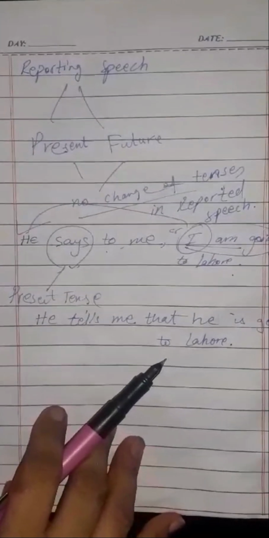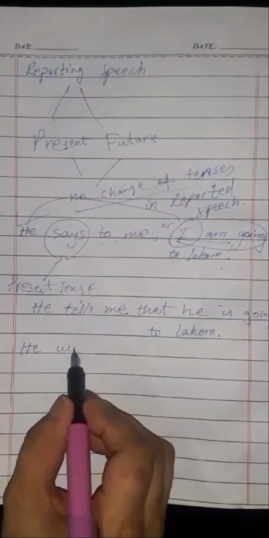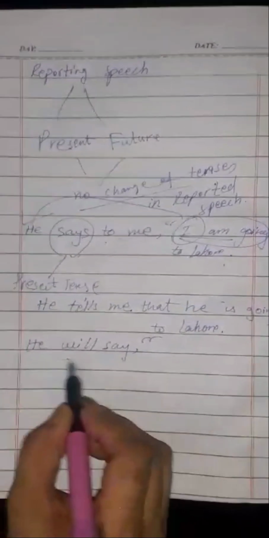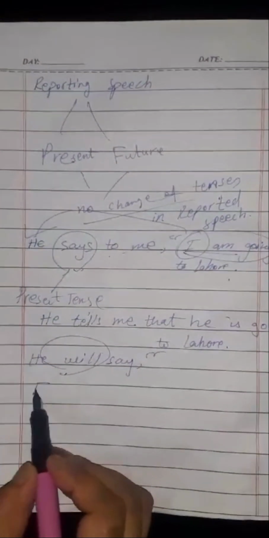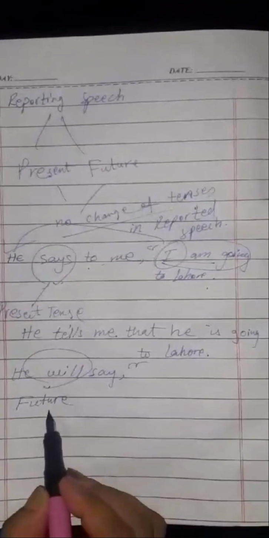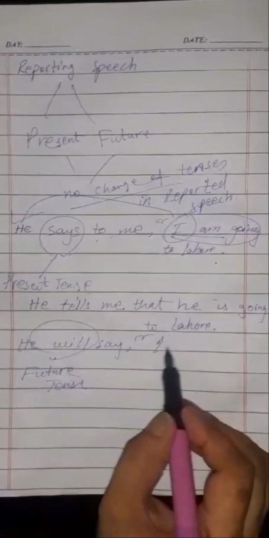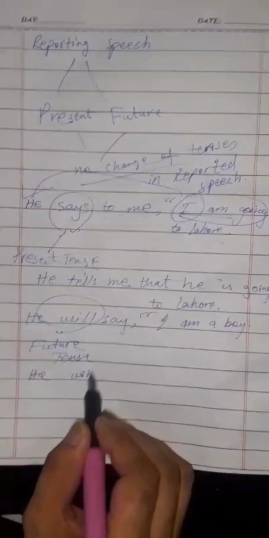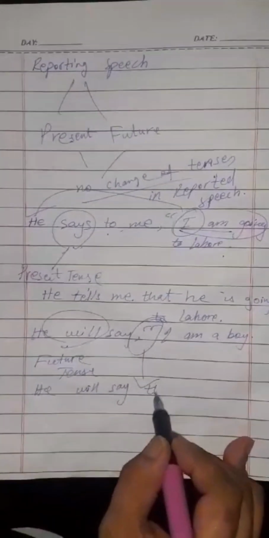And the same is with the future tense. One more example of future tense: He will say, "I am a boy." This is the reporting speech and it is in the future tense. You will remove the inverted commas and add the conjunction that over here.